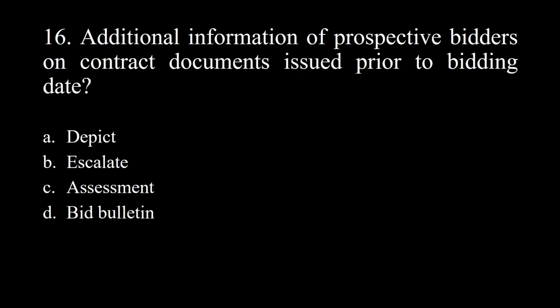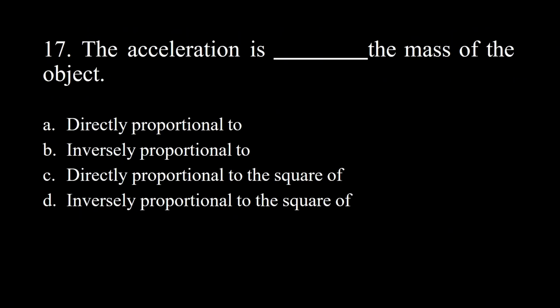16. Additional information to prospective bidders on contract documents issued prior to bidding date. A. Depict. B. Escalate. C. Assessment. D. Bid bulletin. Answer: bid bulletin.